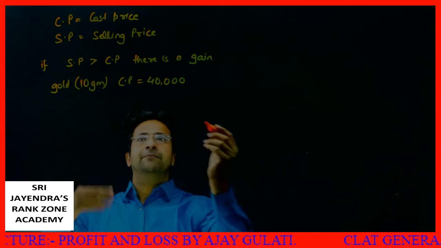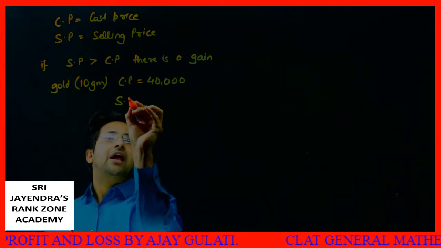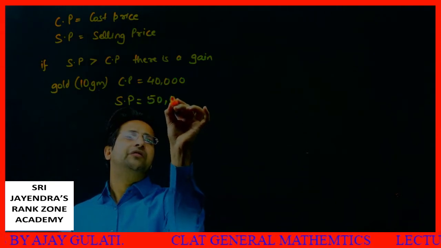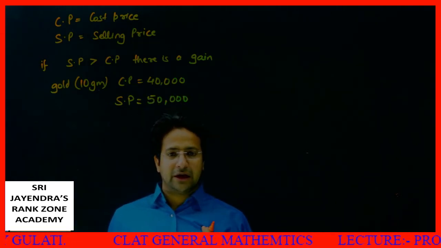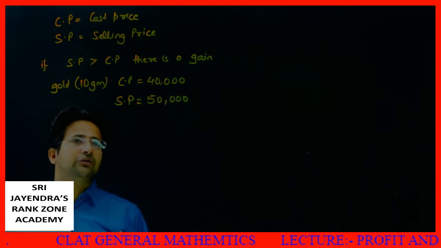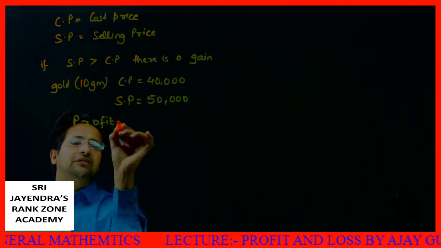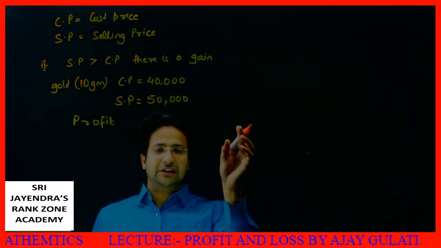It becomes too high. So if I sell that gold now, currently the price of gold is 50,000 rupees. So this is the profit.